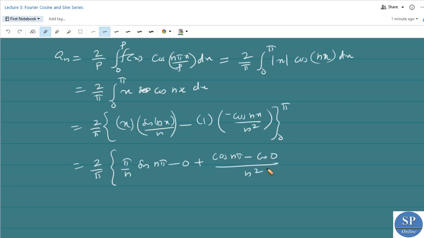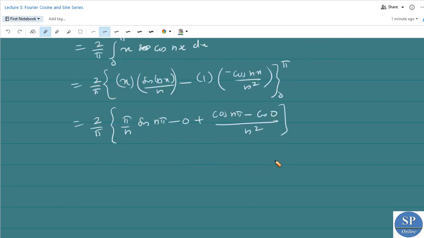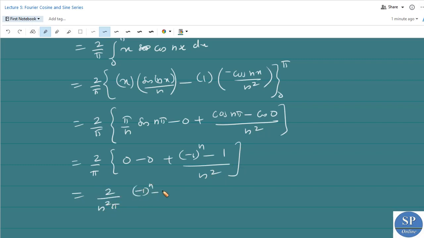So this is equal to 2 by pi into: sin n pi is 0, so this is 0 minus 0. Cos n pi is minus 1 to the power n, minus cos 0 which is 1, divided by n square. So this is equal to 2 by n square pi into minus 1 to the power n minus 1. So this will be an.